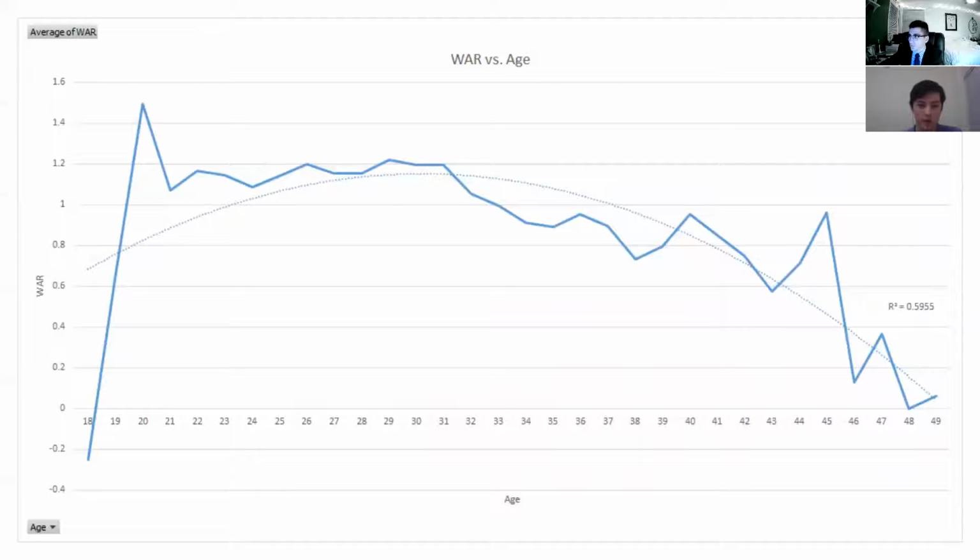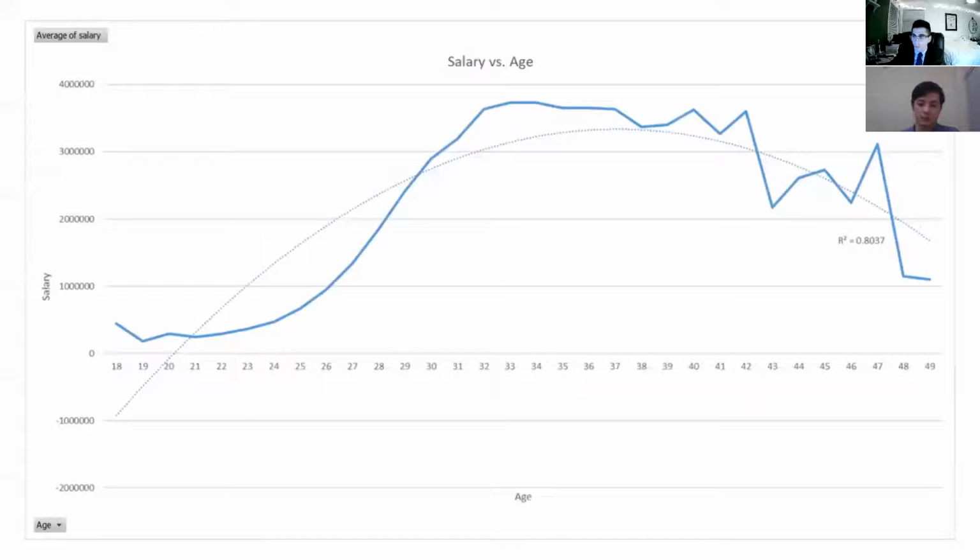Looking at WAR versus age, you can see a player's production as measured by WAR peaks around age 30 and then slowly declines. Just to clarify what I said earlier, WAR is how much a player is worth in wins above a replacement level player, whether that be a minor league replacement or a readily available fill-in free agent.